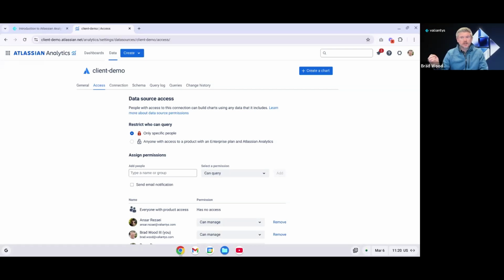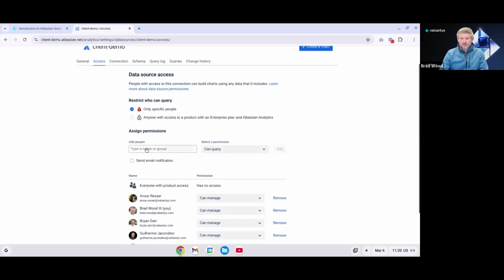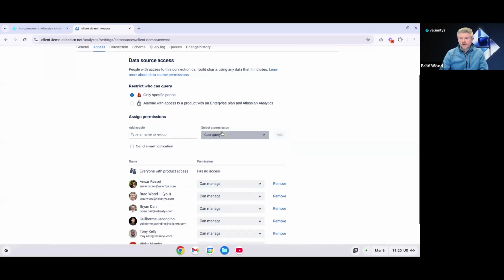It's like any other product, but as long as your users have at least one enterprise plan, or excuse me, access to one product under an enterprise plan and access to analytics, you can just open it up to everybody basically. We can also assign some permissions here to specific people or groups, and we can do that when we are using the only specific people restriction. And we've got can query, so basically can view charts and create charts and modify them and use the controls, etc. Can manage gives some additional permissions to those users.